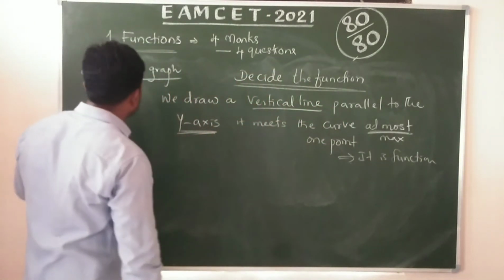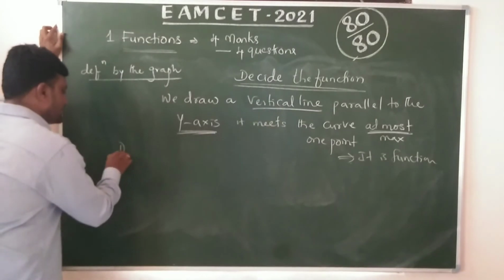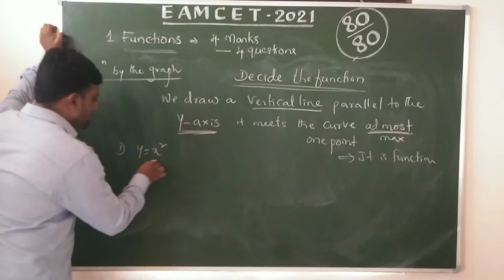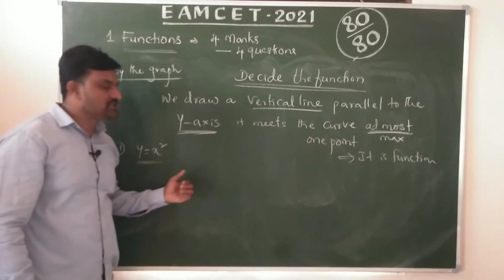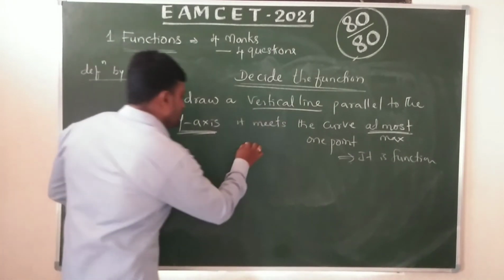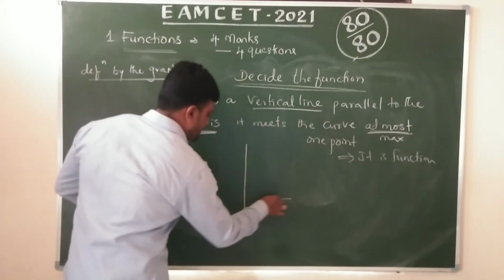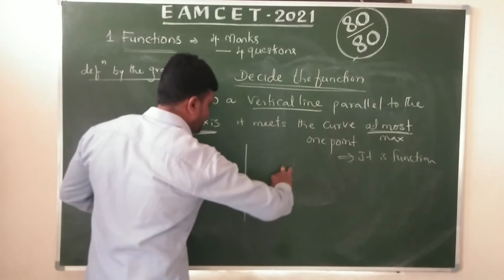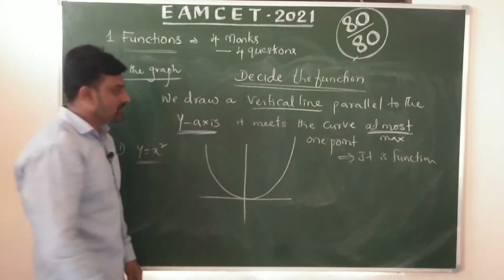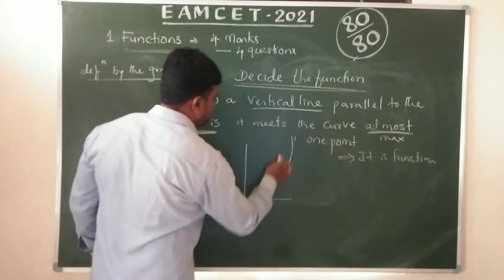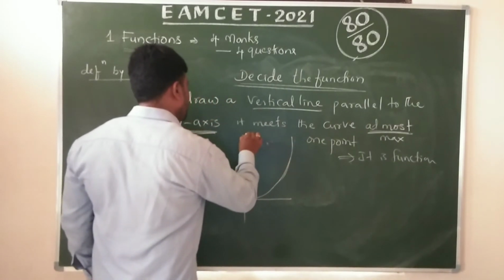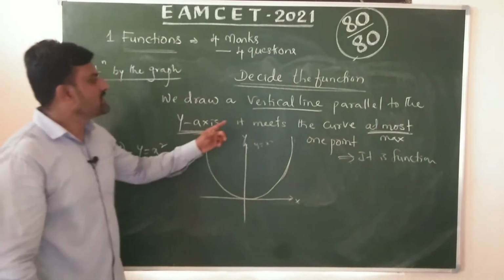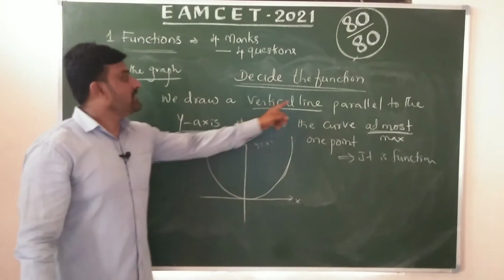Let us see one example. y equals x square. We know clearly y equals x square. The graph of y equals x square looks like this. Yes or no? This is y equals x square, this is the x-axis, this is the y-axis. We draw a vertical line.